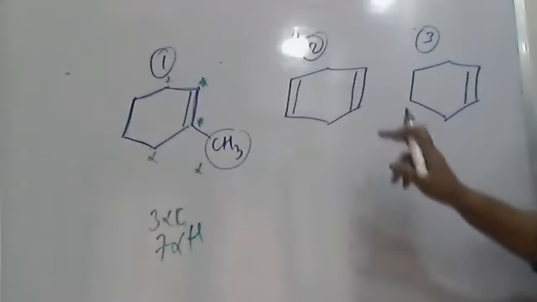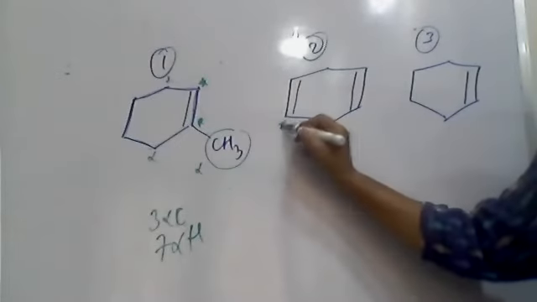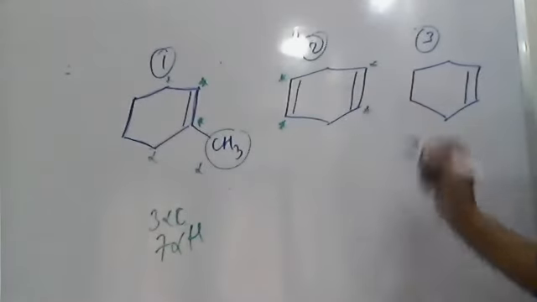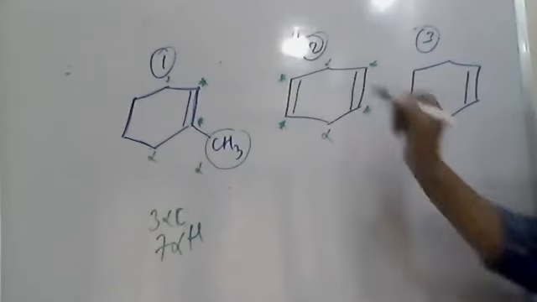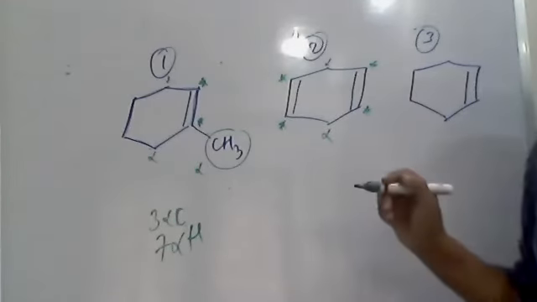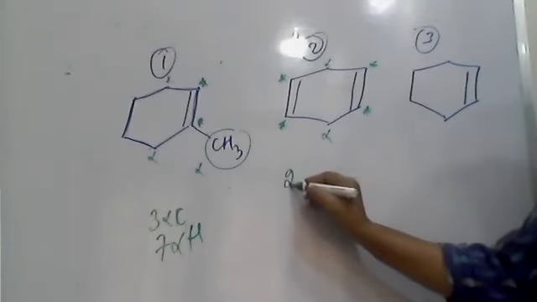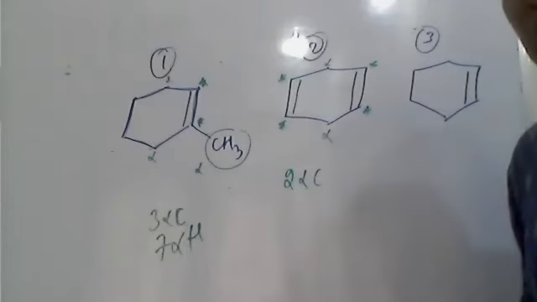Then the second molecule has 2 double bonds, meaning both are unsaturated. For both the double bonds, there are common alpha hydrogens and common alpha carbons. So the second molecule contains 2 alpha carbons and each contains 2 hydrogens.